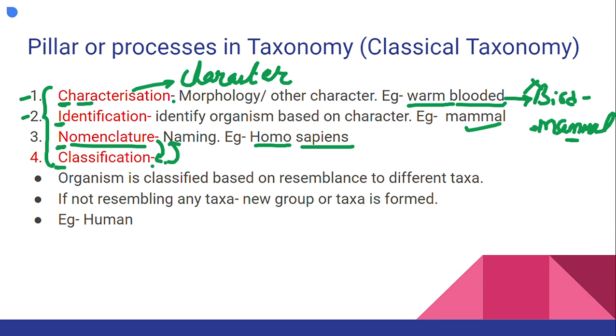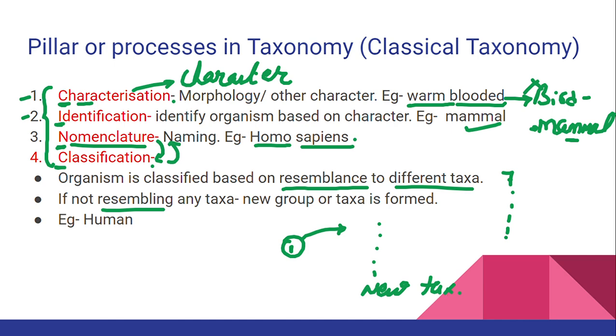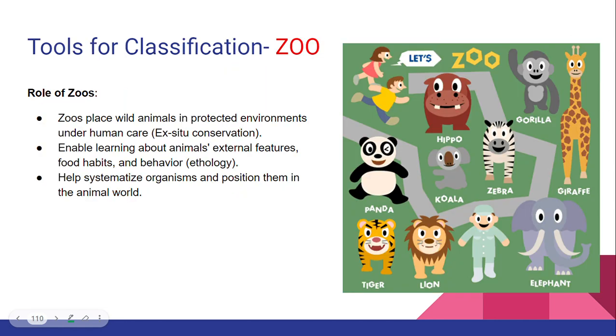Then we do classification of the organism. That means we put it into a particular category, right? Organism is classified based on resemblance to the different taxa. I told you that all the taxa means 7 categories I'm saying. All the taxa are interlinked with each other. Suppose I gave you organism number 1, you found all the characters, identification, nomenclature, everything you did, right? But it is not resembling the present taxa. So what are you going to do? You are going to form a new taxon for that organism. That means a new category you are going to form for that particular organism. Am I clear?